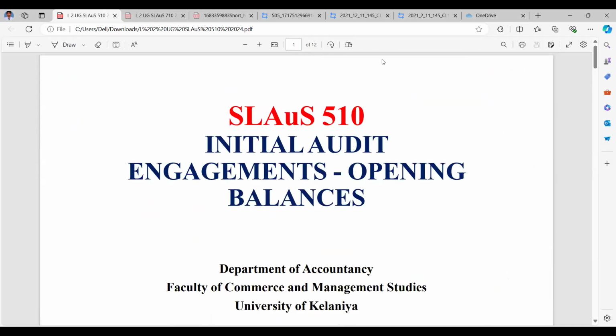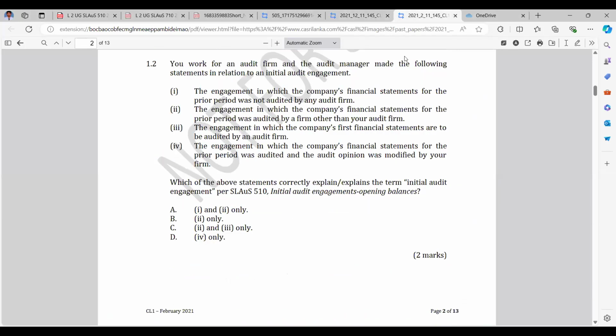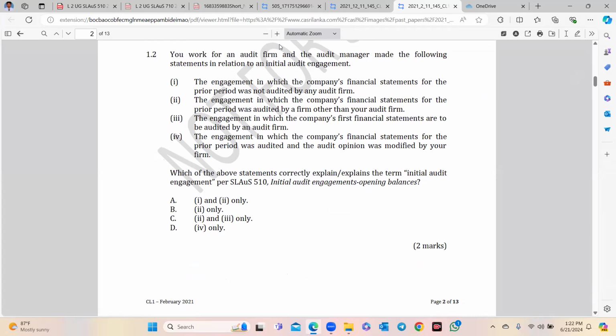Let's look at the CA Sri Lanka paper, in order to get some comfort, right? Here it is, one of the papers. I think you can see my screen now. One of the papers is asking an MCQ question, right? It's easy, not that hard.